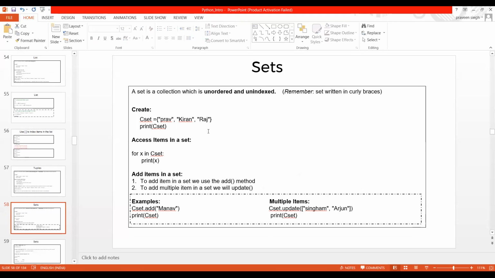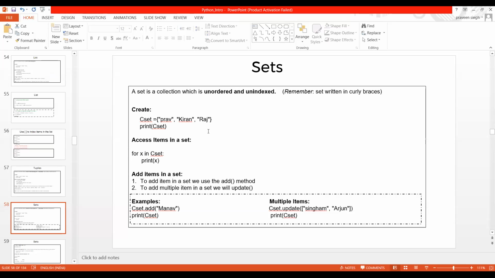Now set. So please pay attention while talking about the definition of the set. A set is a collection which is unordered and unindexed, and in the beginning I said a set has curly braces.